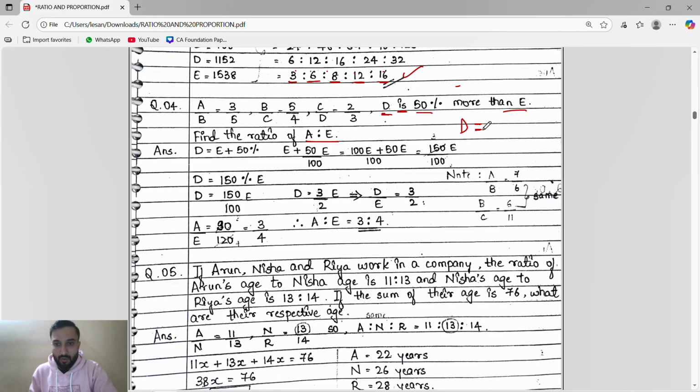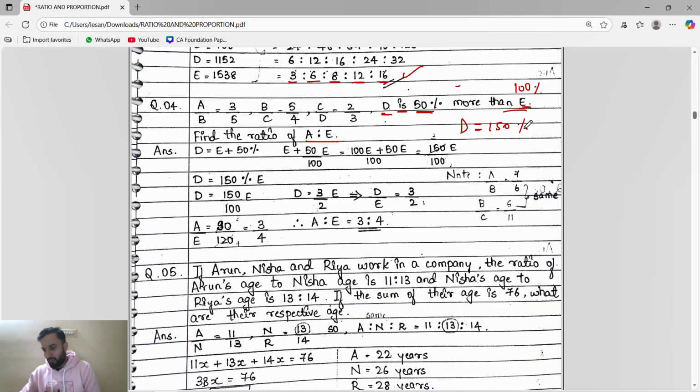D is means what? Equal. D equals 50% more than E. So if we understand a very important thing, 50% more than E. So they are talking about percentage. So we will assume E's percentage as 100. E percentage as 100. So D is 50% more than E. So suppose E is 100%. So D is 50% more. So 100 plus 50, 150%. That's it. Understand, this is very important concept guys.